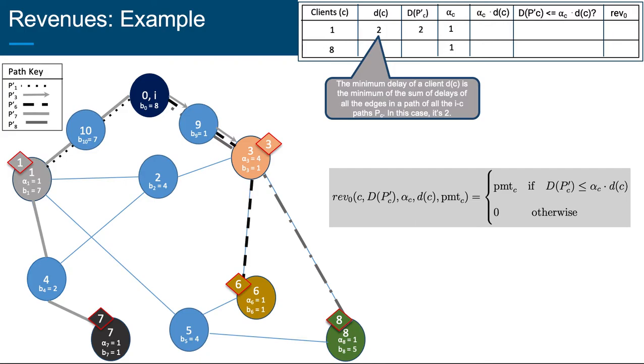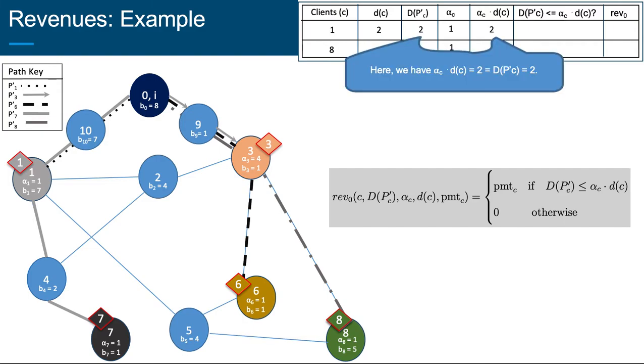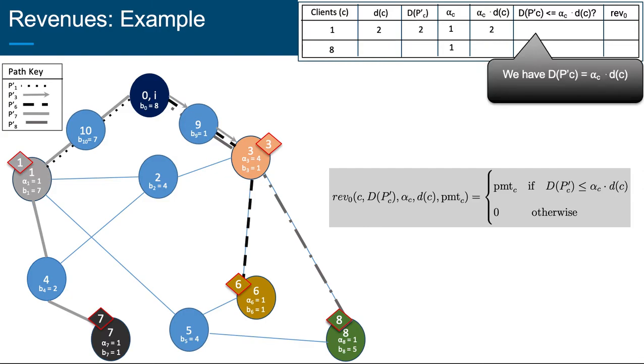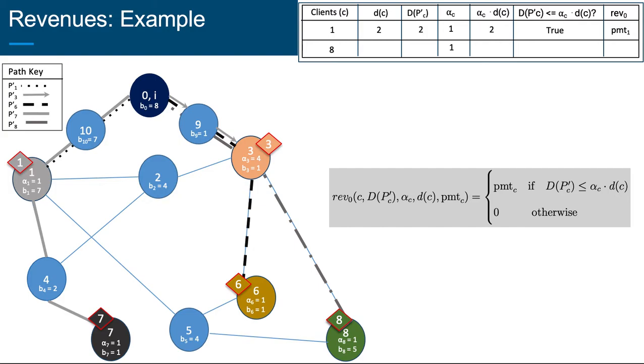The tolerance threshold for client 1, alpha 1, is equal to 1. Then we see that the routing delay, capital D p dash of 1, equals 2, which is 2 times 1, or the minimum delay, little d of 1 times the tolerance threshold, alpha 1. So we have capital D p dash of 1 equal to alpha 1 times little d of 1. And if you look at the definition for revenue, then we see that this satisfies the first predicate. So the revenue amount from client 1, rev naught, equals payment of 1. Here we have the same example, but we're going to look at client 8. For client 8, the routing delay, capital D P dash of 8, equals 5, as we see on the table.